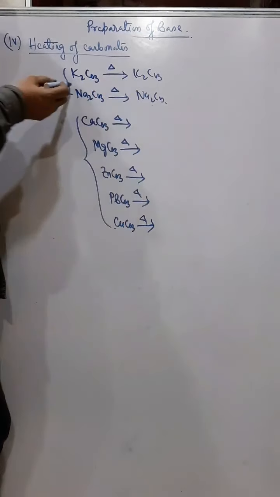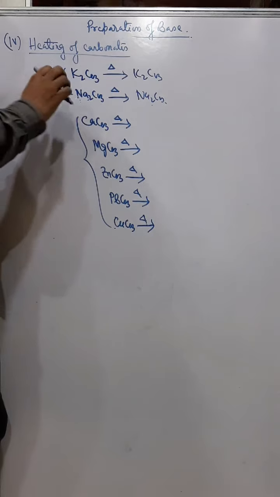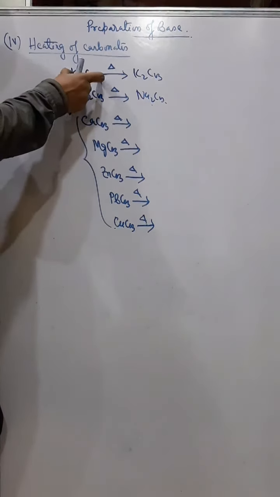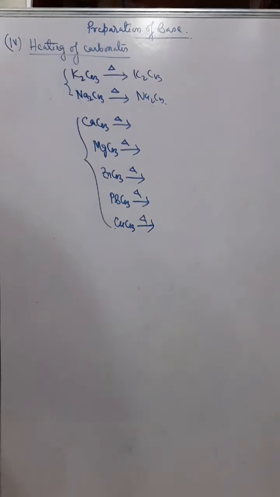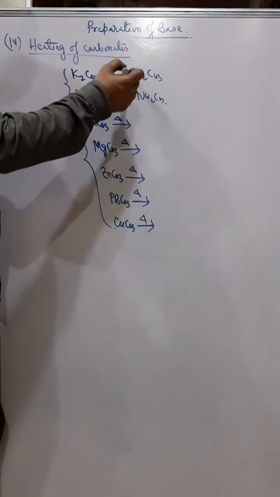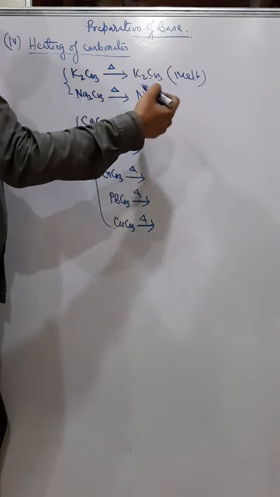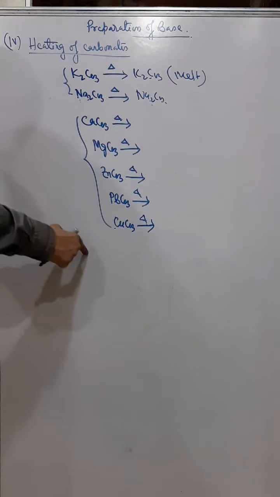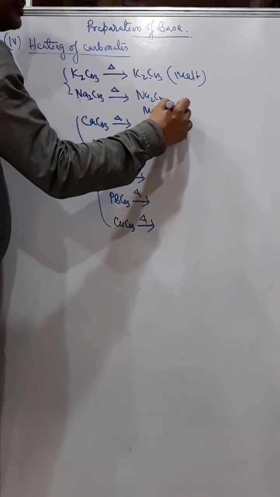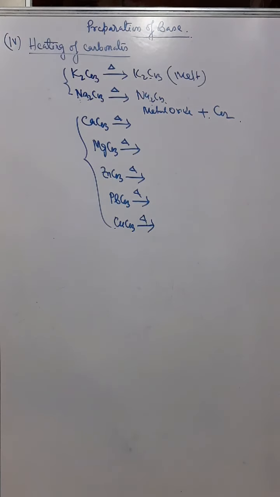decomposing. Why? Because potassium and sodium are very active metals, and they always form a very strong bond with the other elements, so therefore their compounds are generally very stable to heat. So they do not decompose very easily. In this case, they will melt, but they will not decompose. But all the others will form their metallic oxide and carbon dioxide. So everybody will give carbon dioxide.